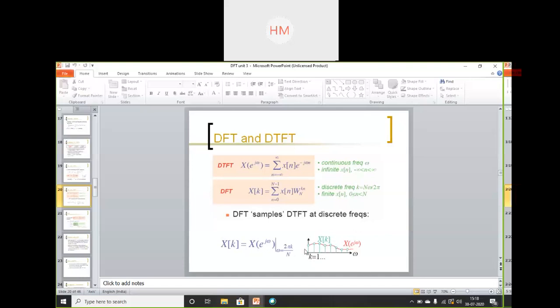In the graph you can see this is my omega axis, this is my y axis. So x of e j omega, the DTFT, represents this envelope, the red line. So you are getting a continuous signal, and when I refine it in terms of k, when I take its DFT, I will get these samples. So to get exact discrete signals, I have to perform DFT of the signal. X of e j omega will give you the envelope. X of k will give you exact samples of the signal.